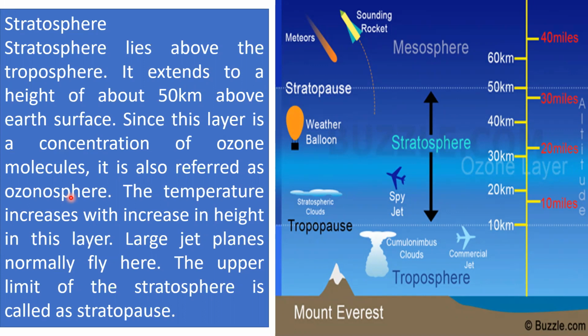The temperature increases here with increase in height in this layer, unlike troposphere. And the increase in temperature with height occurs here because of the absorption of ultraviolet radiation from the sun by this ozone. Temperatures in the stratosphere are highest over the summer pole and lowest over the winter pole. Large jet planes normally fly here. The upper limit of the stratosphere is called stratopause.